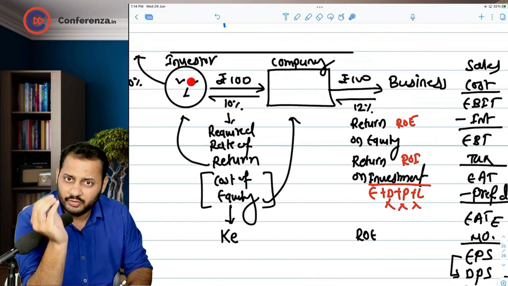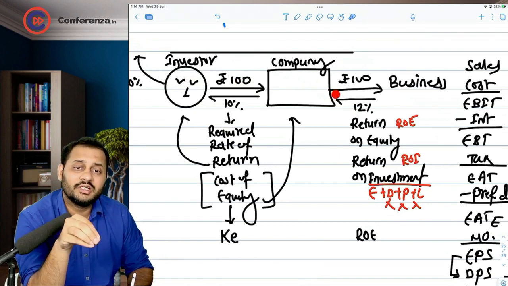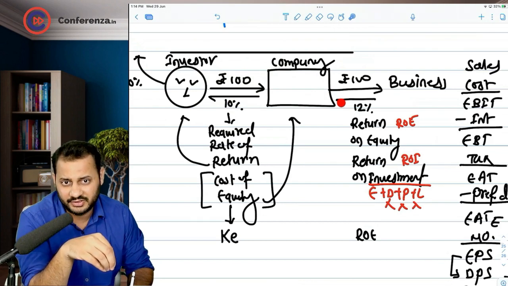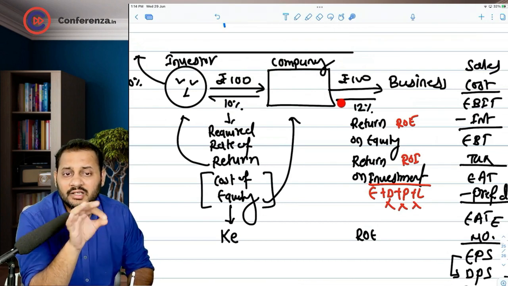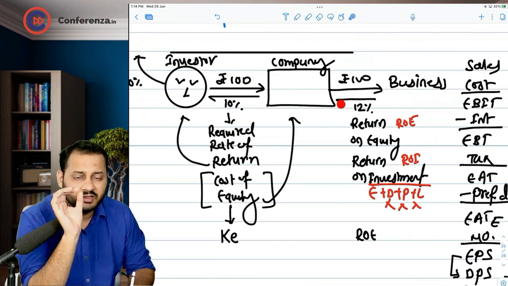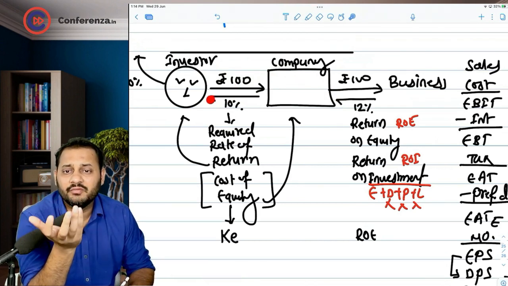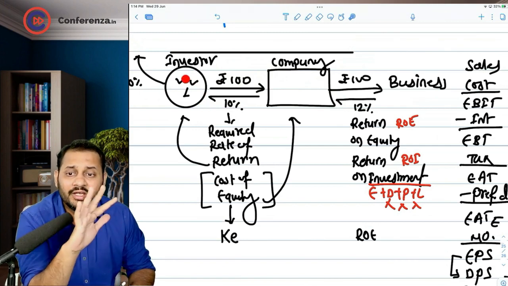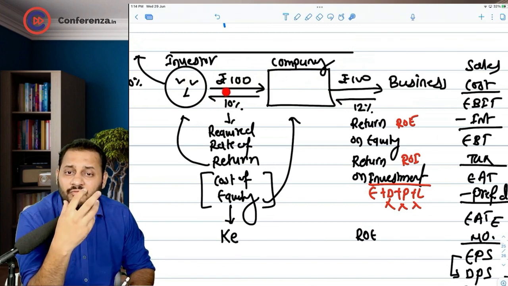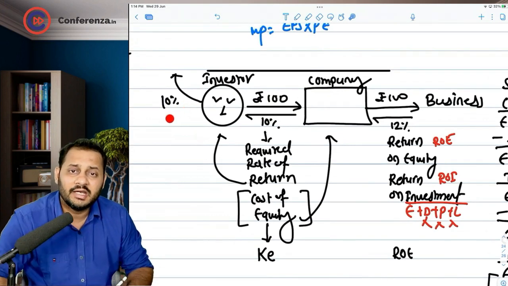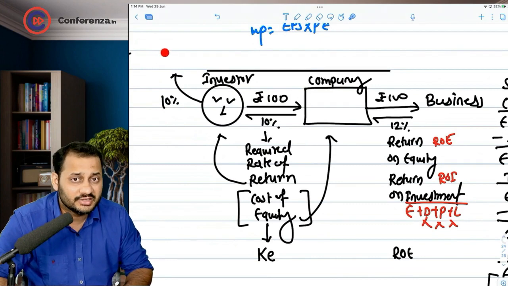It is good for the investor that the company is earning more than the investors' expectation. Now when the time comes to distribute the dividend, the investor will say, do not give me anything, because whatever amount you return to me, I can earn only 10% on that if I invest somewhere else.